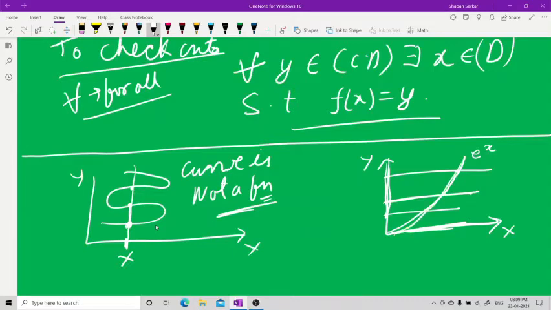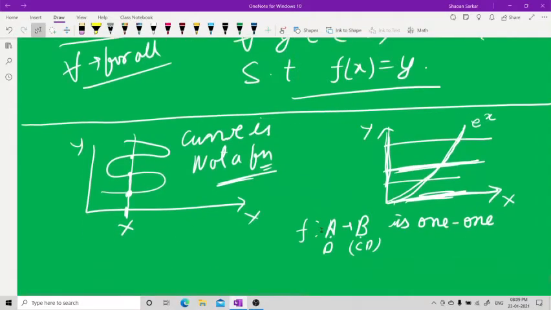So let me write a function from A to B. A is the domain and B is the codomain. A to B is 1-1 if the line parallel to the x-axis, this is the line parallel to the x-axis. Let me write down how to check 1-1. I'm checking 1-1 here graphically.